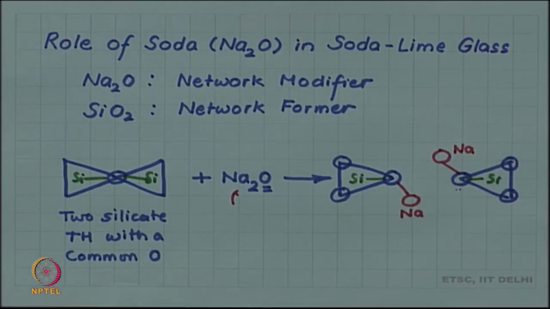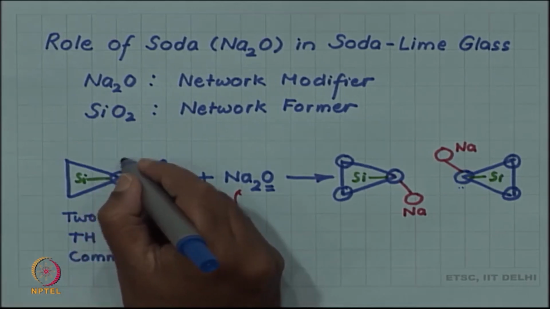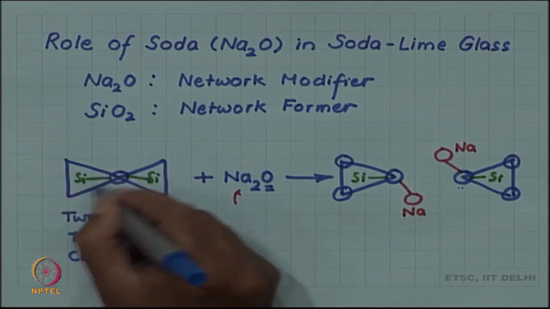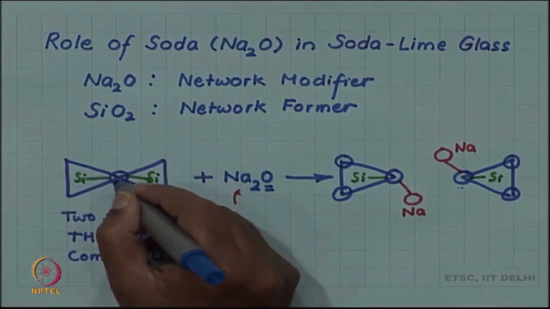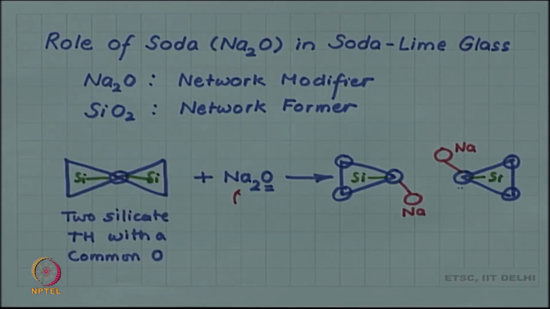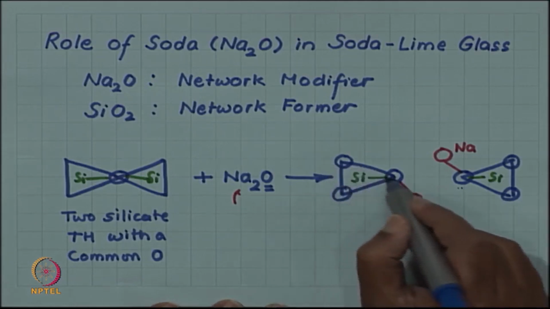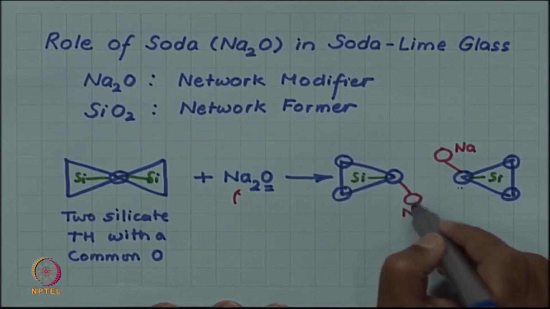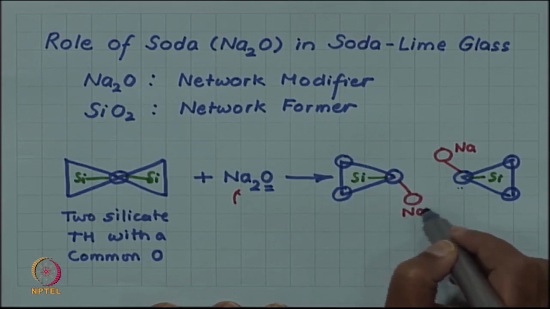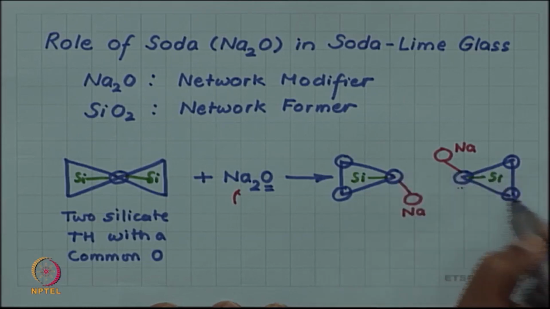But you can see that the net result of this is that previously there was a primary bonding between these two tetrahedra, so it was not easy to move one tetrahedra with respect to the other. This is what was giving the high melting point for fused silica glass. But now in this case you can see that this tetrahedra has its bonds independently satisfied, independent of the other tetrahedra.